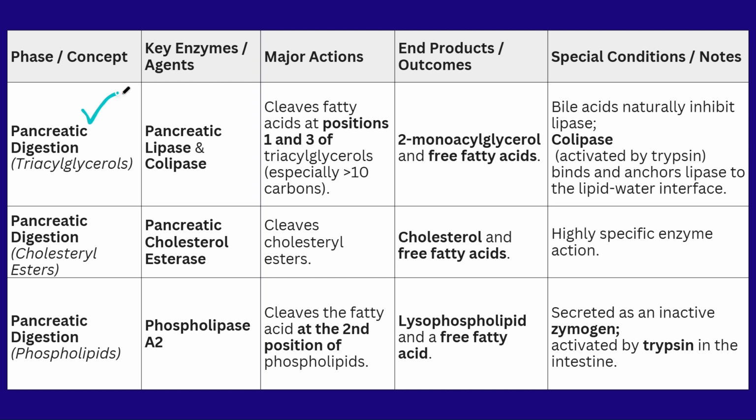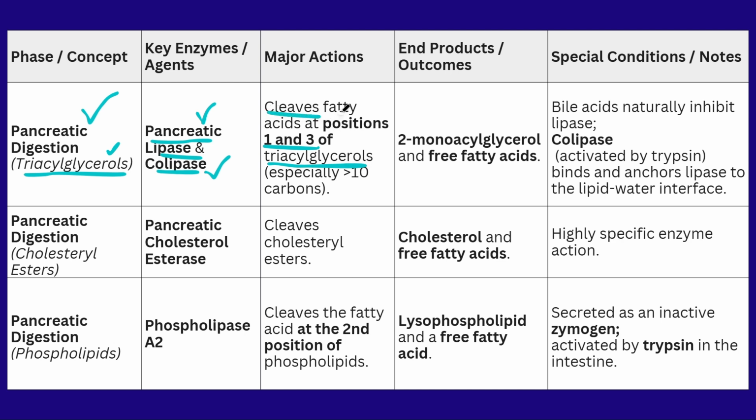What happens in the pancreatic digestion process? After the emulsification, the pancreas is involved in the digestion. The pancreas will produce the enzymes pancreatic lipase and colipase. This colipase will help the pancreatic lipase to perform very well in digesting the triglycerols, which are also called fats. At positions 1 and 3 of the triglycerols, they will cleave.